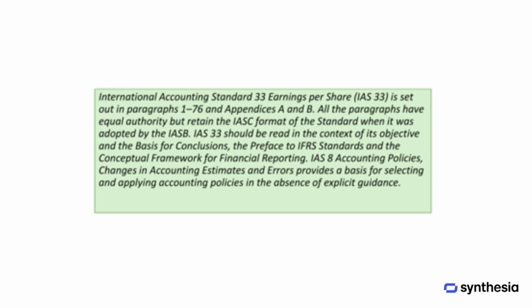International Accounting Standard 33, which deals with earnings per share, is organized into paragraphs 1 through 76 along with two appendices. Each paragraph carries equal authority, following the original format of the standard when it was adopted. To fully understand IAS 33, it should be considered in the context of its overall objective, the basis for conclusions, the preface to IFRS standards, and the conceptual framework for financial reporting. Additionally, IAS 8 on accounting policies, changes in accounting estimates, and errors provides guidance for choosing and applying accounting policies when there is no specific instruction available.